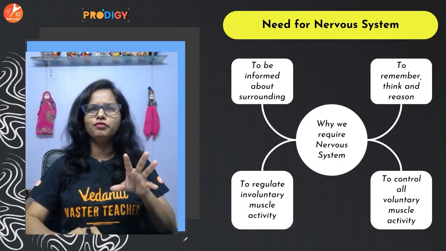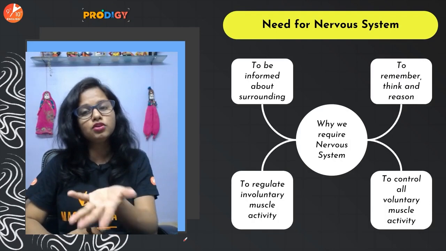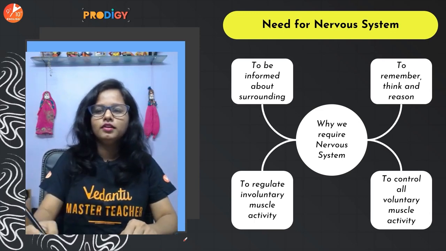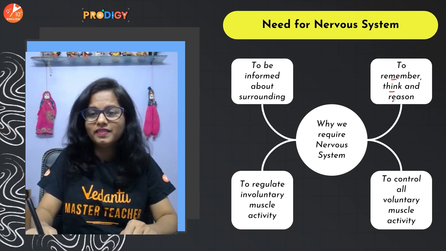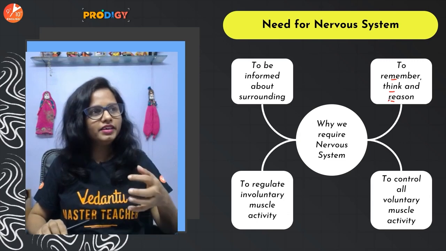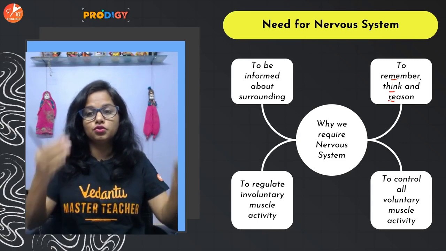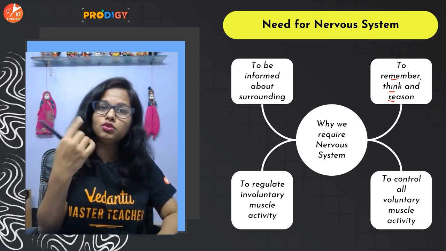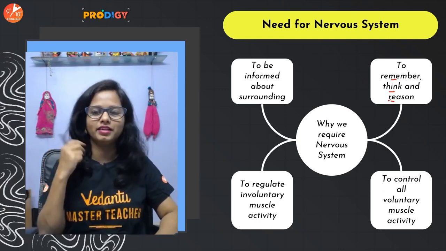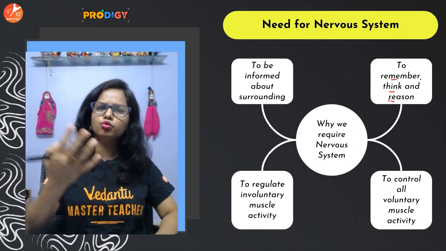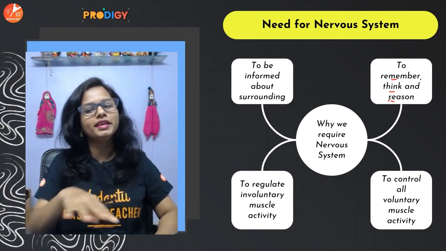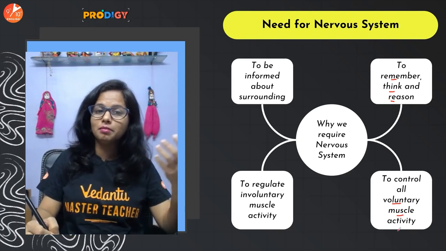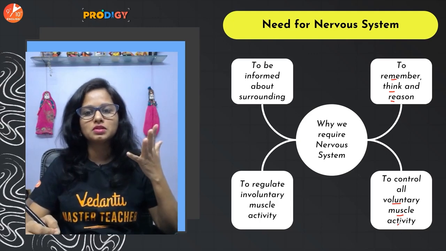So first of all, before we hit on the parts of the nervous system, let us understand why we need a nervous system. First of all, to remember, think and reason out. Every day we come across so many things, so we need to remember. We need to think why a particular thing is in a way, and we need to find the reasons for that, reason out, right? And then we move, we talk, we walk, we do so many activities. So to control all the voluntary activities, the muscular activities, we need a nervous system.